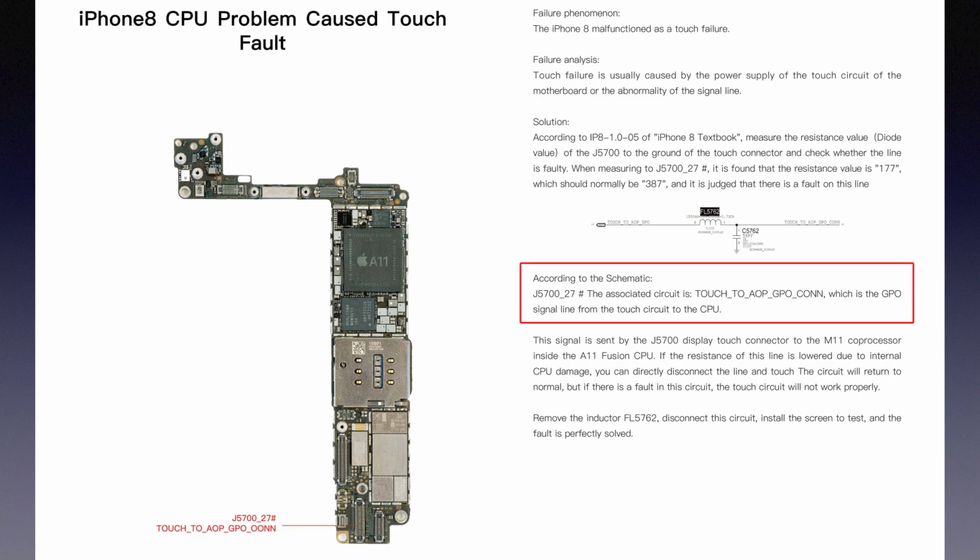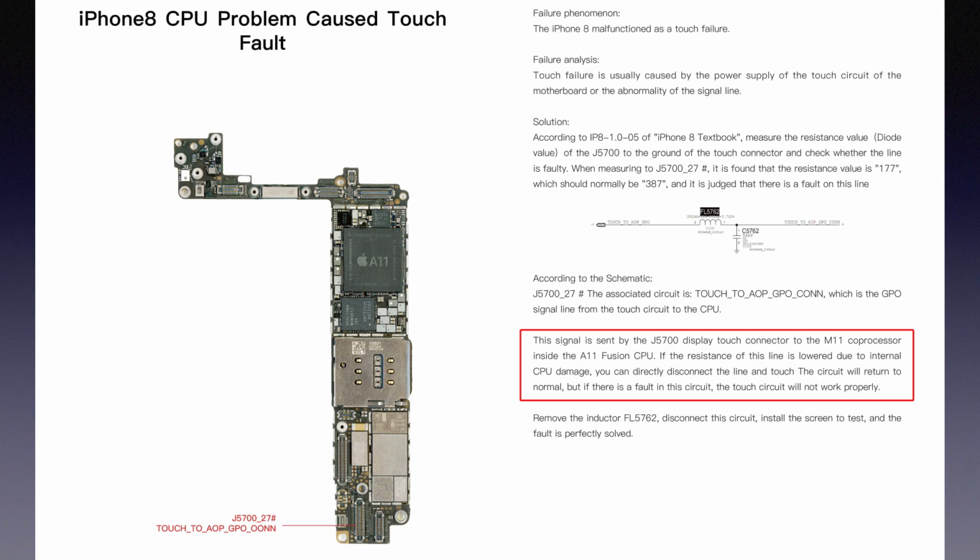According to the drawing, J5700 pin 27, the associated circuit is touch to AOP GPO CONN, which is the GPO signal line from the touch circuit to the CPU. This signal is sent by the J5700 display touch connector to the M11 coprocessor inside the A11 Fusion CPU.